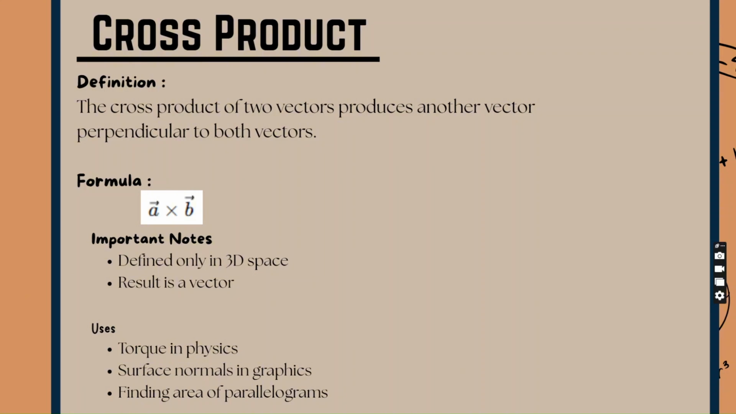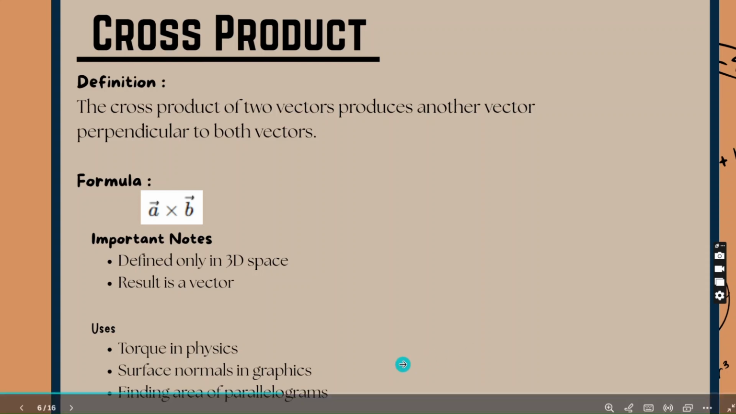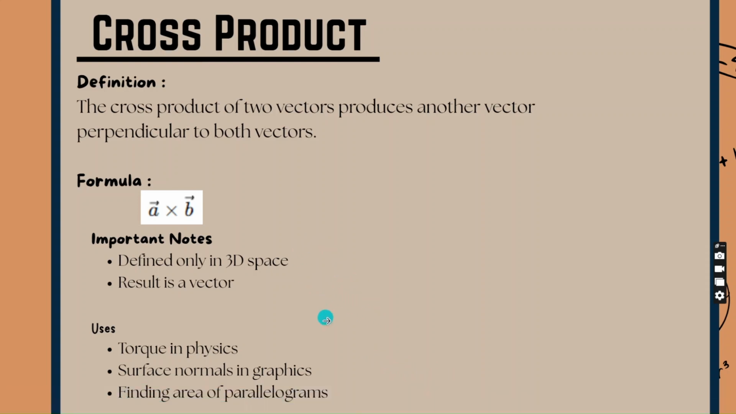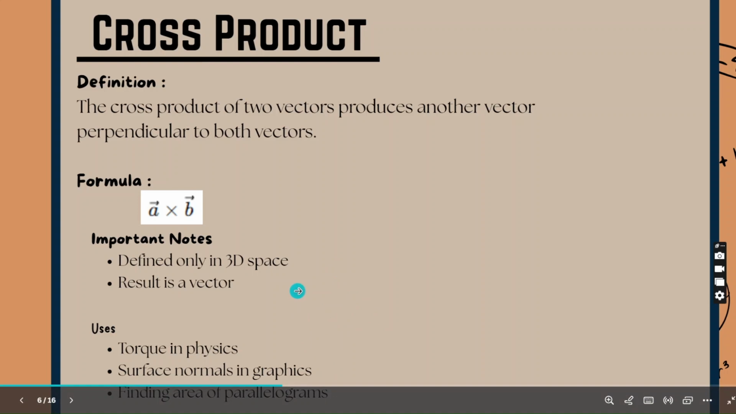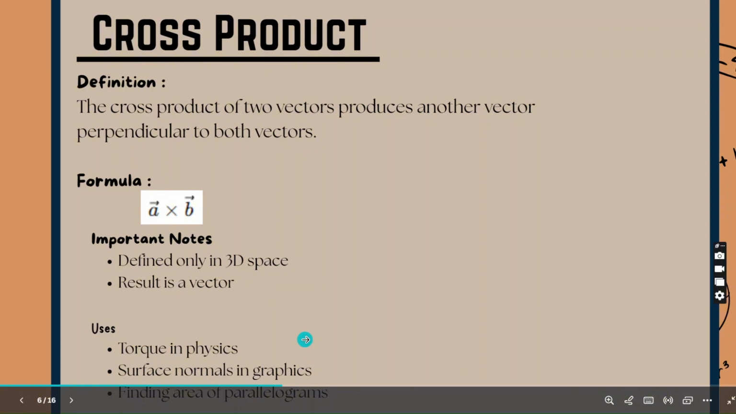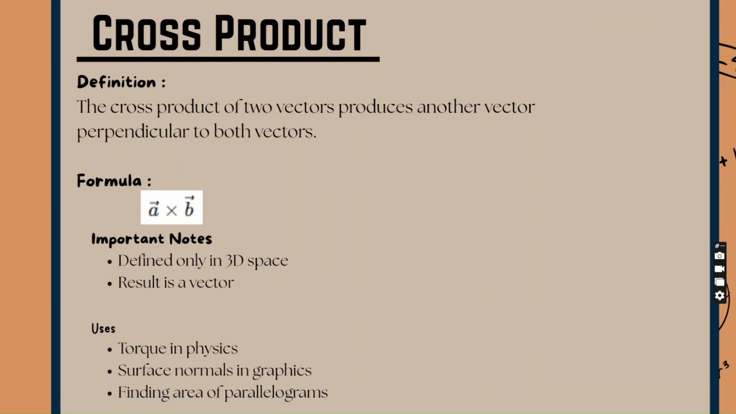An important property of the cross product is that its magnitude represents the area of the parallelogram formed by the two vectors. The direction of the resulting vector can be determined using the right-hand rule. In this rule, the fingers follow the direction of the first vector and curl toward the second vector, while the thumb points toward the direction of the resulting vector.